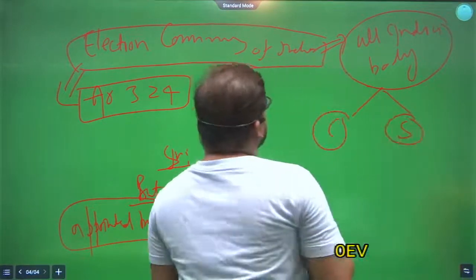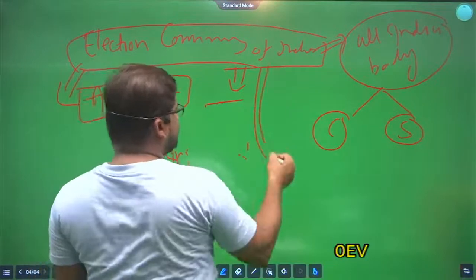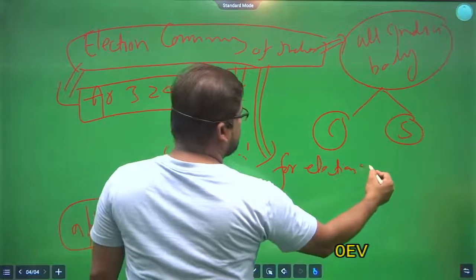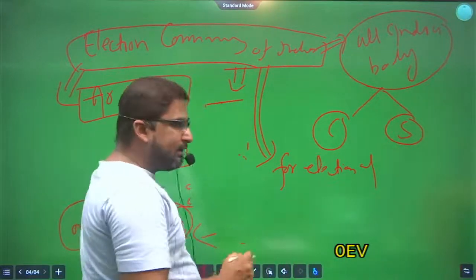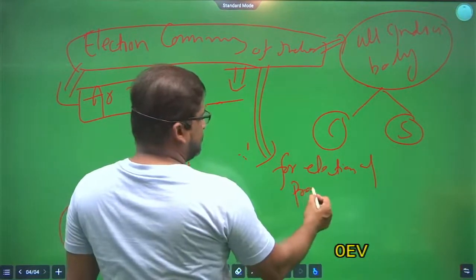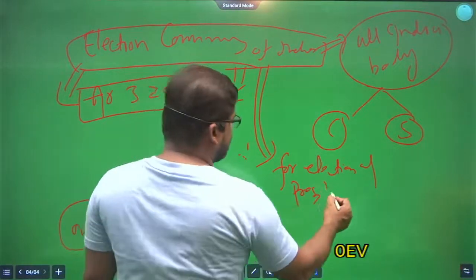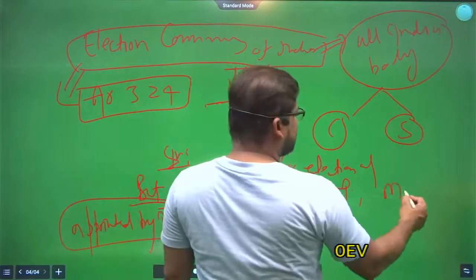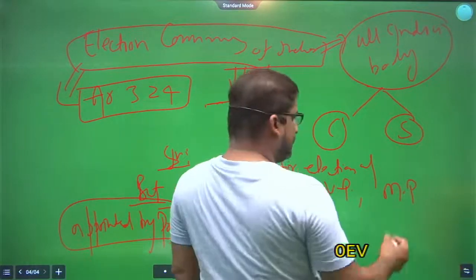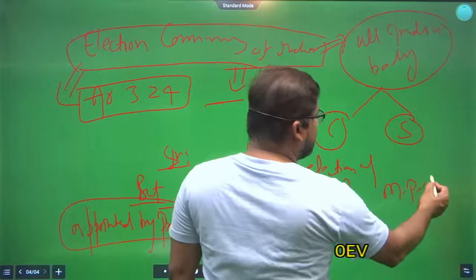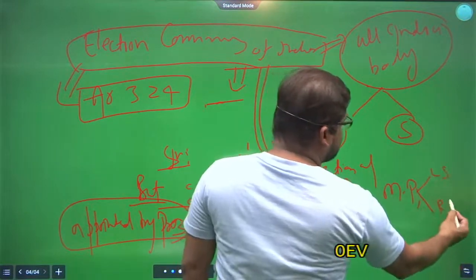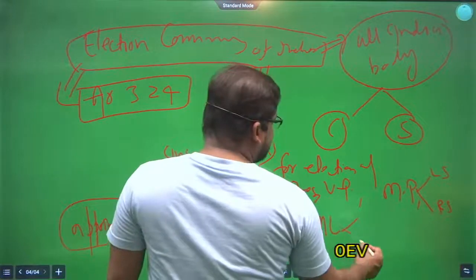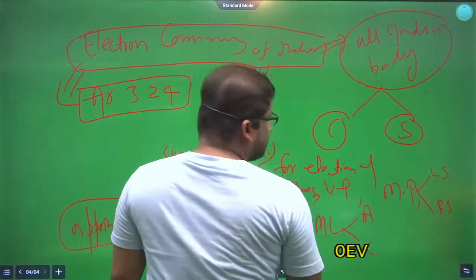See how. Election Commission of India is responsible for the election of the President, Vice President, Member of Parliament, both in Lok Sabha and Rajya Sabha, Member of Legislative Assembly and Legislative Council.